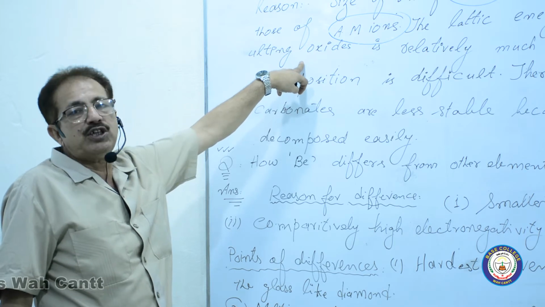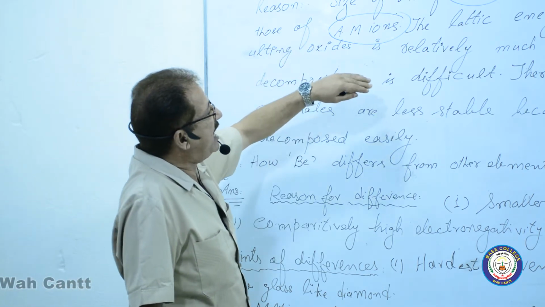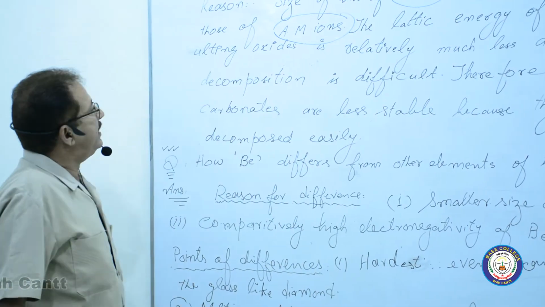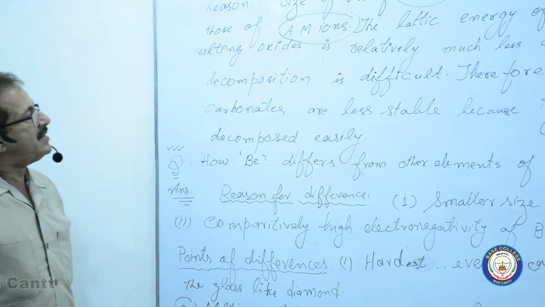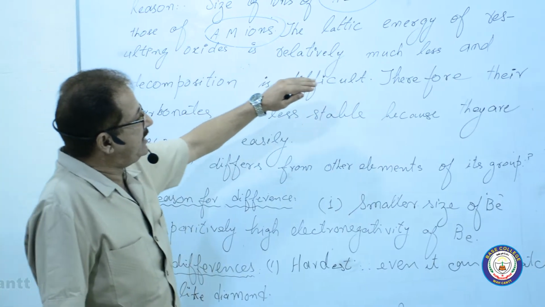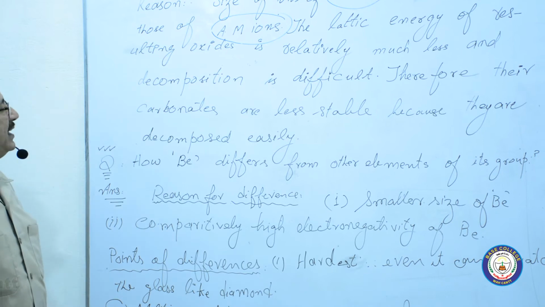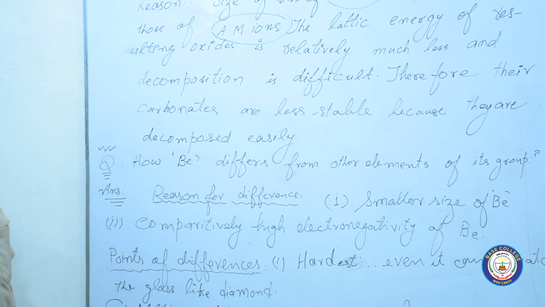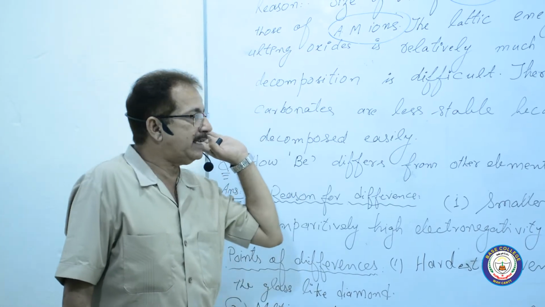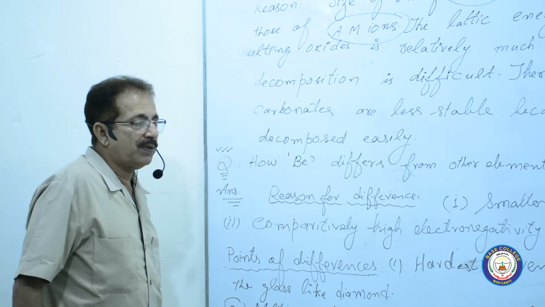The metal oxides, which are the products, are being discussed again here. The lattice energy of the resulting oxide is relatively much less and decomposition is difficult. Therefore, their carbonates are less stable because they are decomposed easily. Again, the same thing within the same group.